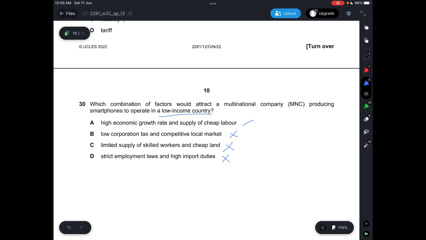So the combination of factors that would attract a multinational company would be the high economic growth rate, the fact that there is an increase in AD, and the fact that labor is cheap, which makes it very compelling for multinational companies to actually produce smartphones in that low-income country. All the others have their caveats as well, including the competitive local market, limited supply of skilled workers, and strict employment laws, which would limit the companies in employing people, and the fact that there are high import duties, meaning that the resources will be very expensive. So the best one will be A, high economic growth rate and supply of cheap labor. All right, that's the answer for question 30.